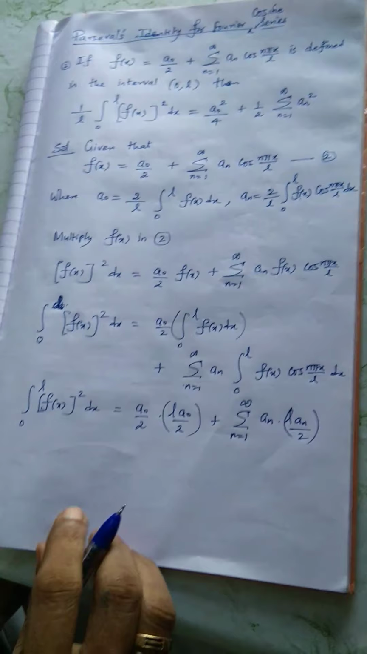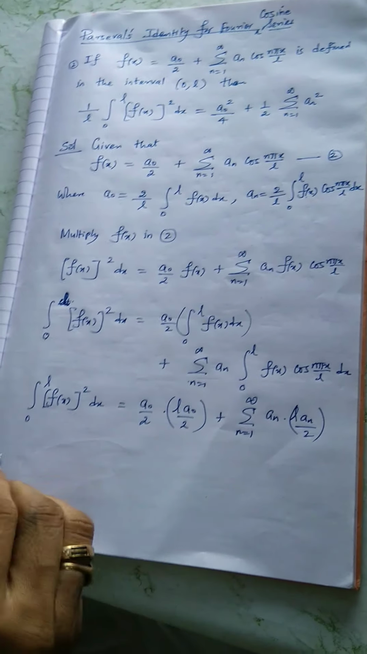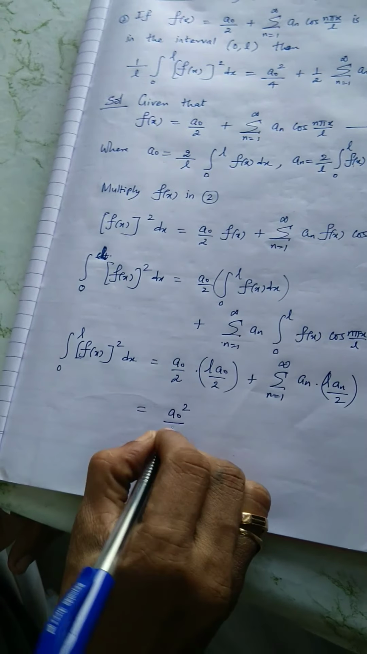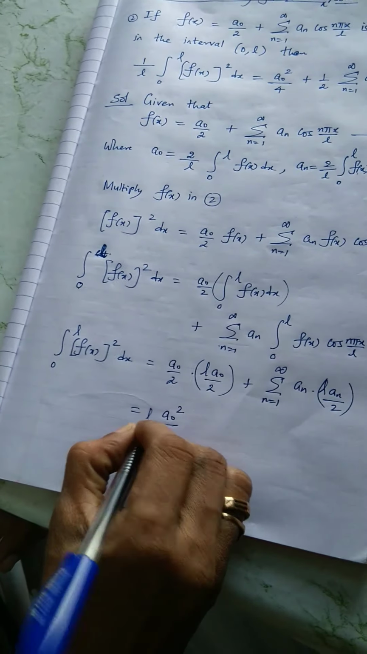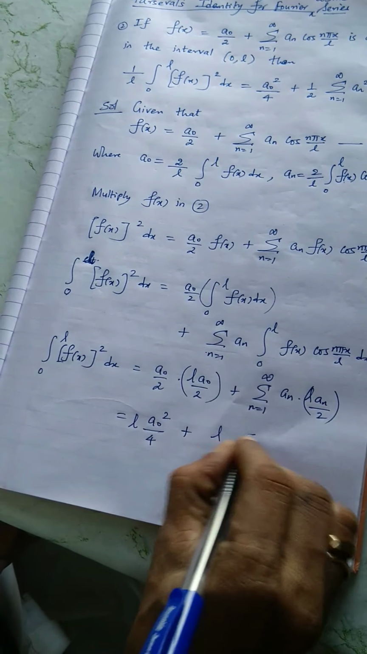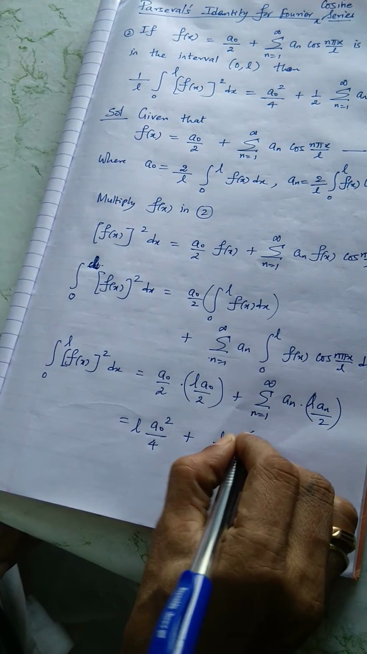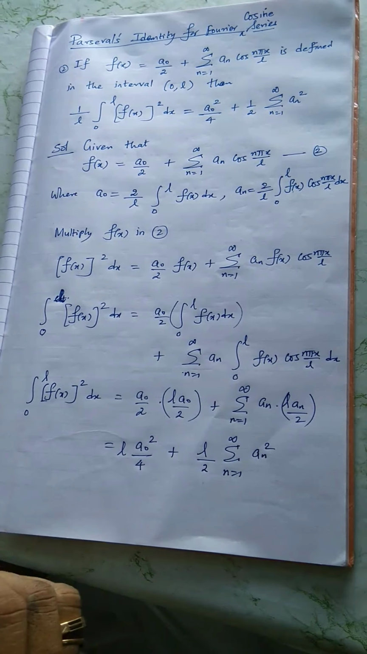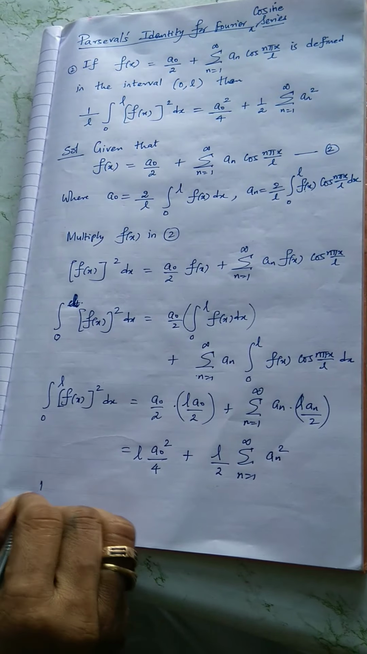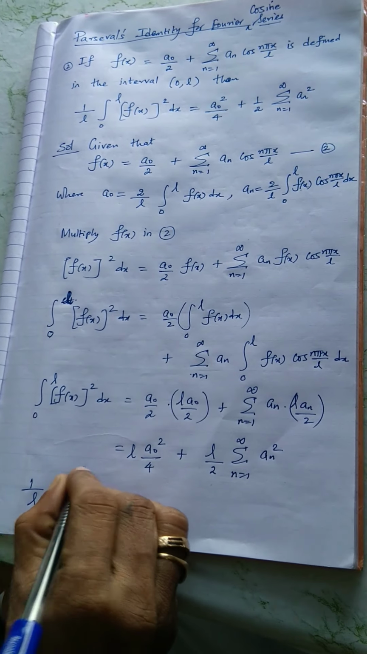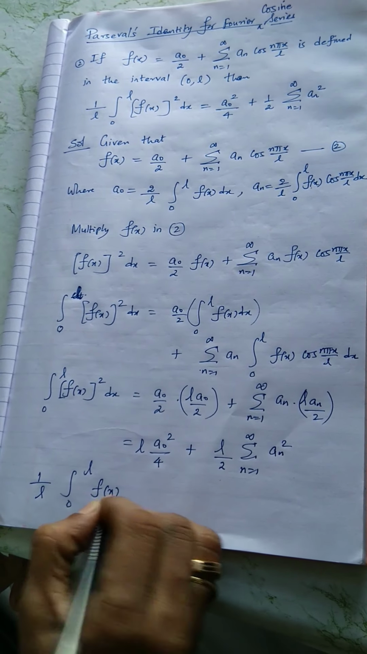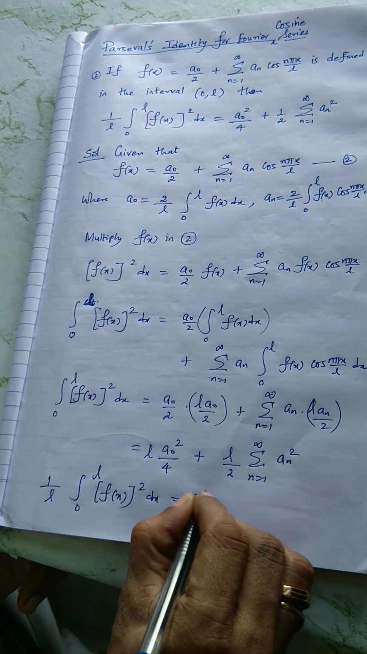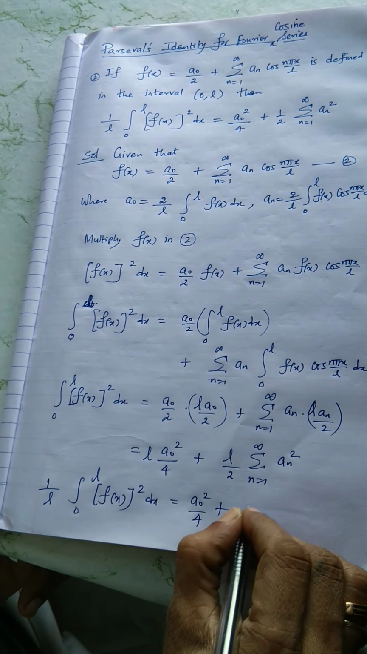Okay, now just take L common and rewrite: a naught square by 4 into L plus L sigma n equal to 1 to infinity a n square divided by 2. Just divide L to the other side, you will get the required Parseval's identity for the Fourier cosine series. Yes, so this is the Parseval's form.